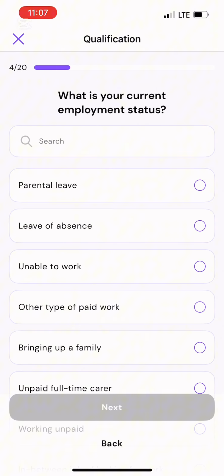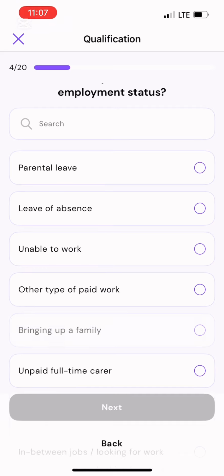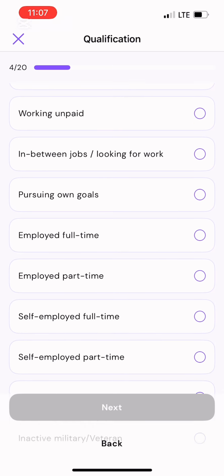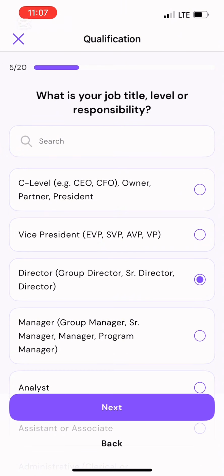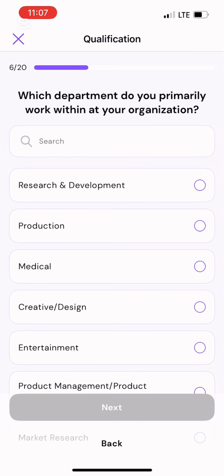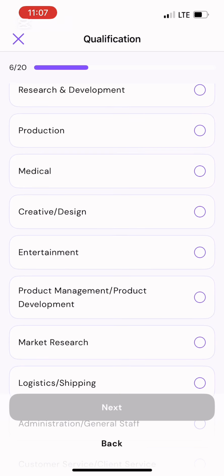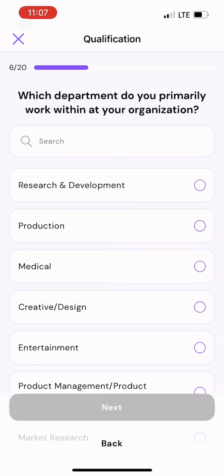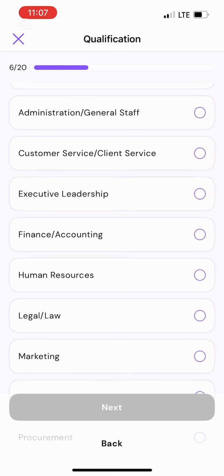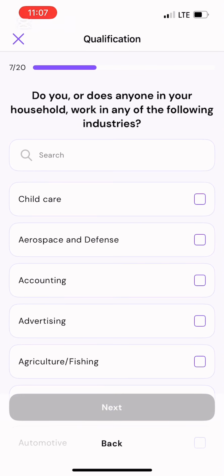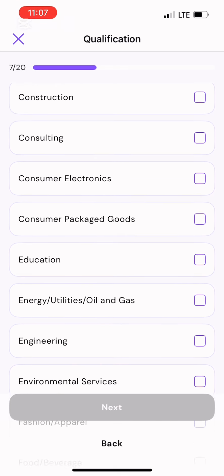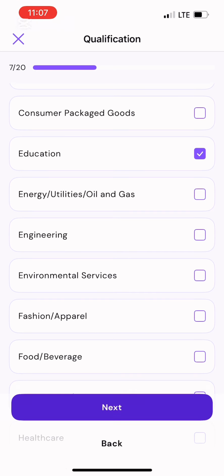Next, what's your employment status? I'm going to be using full-time. What is your job title, level of responsibility? I'm going to be using director. Which department do you primarily work in? I'll use human resources, that's the department I work in. Next, do you or does anyone in your household work in? I'm going to be using education. That's my occupation they're talking about there.